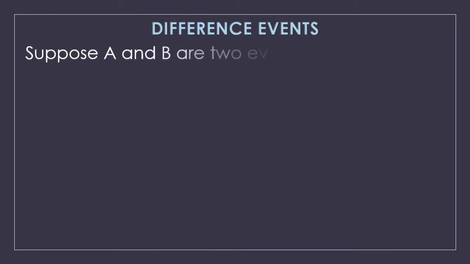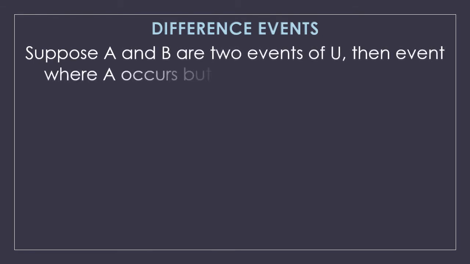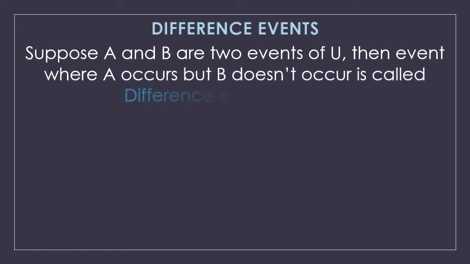Next we will start with the difference events. Suppose A and B are two events which are part of a sample space U, then the event where A occurs but B does not occur, that means A must occur and B cannot occur, we will call the difference of events A and B. That means A happens but B does not happen.